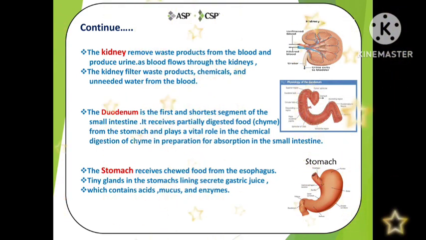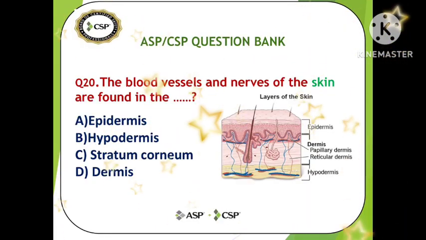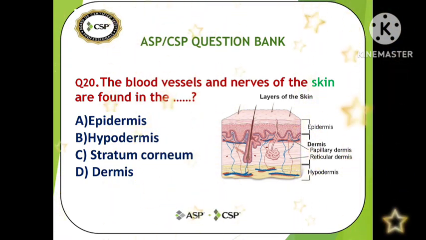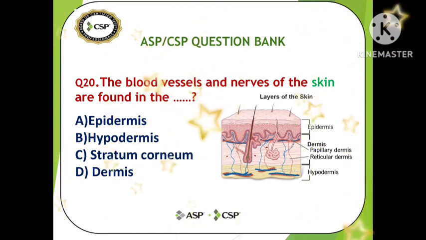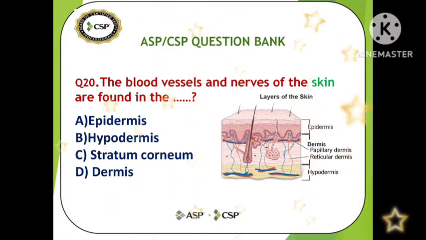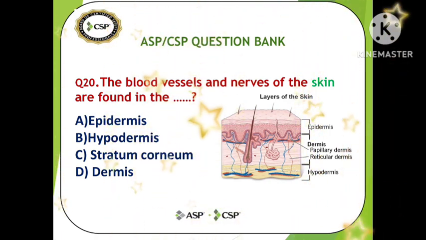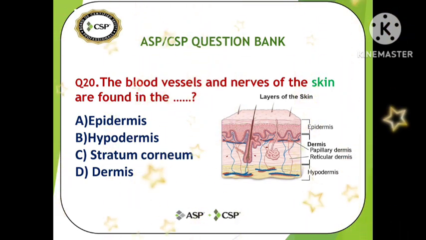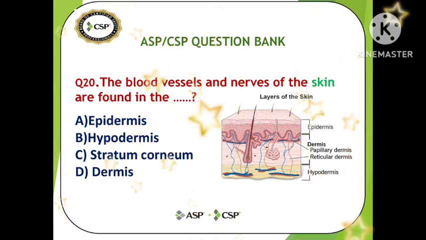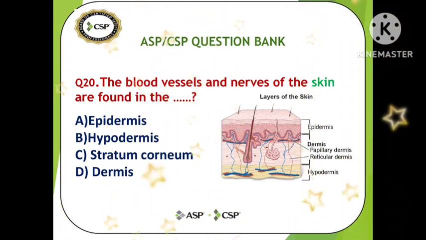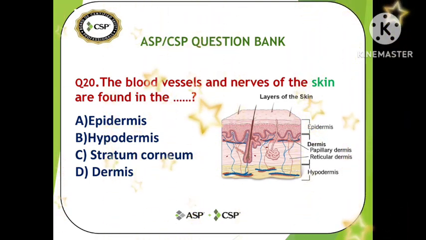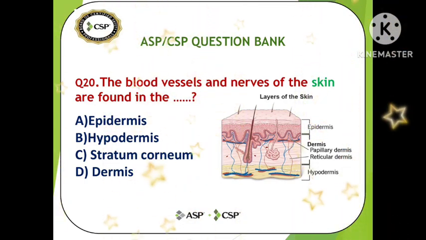So friends, let's do the last question of the video, that is question number 20. The question is: blood vessels and nerves of the skin are found where? A. Epidermis, B. Hypodermis, C. Stratum corneum, D. Dermis. You can see the pictures. There are different layers of the skin. So where are blood vessels and nerves of the skin present? If you know the answer, please comment, share my video, subscribe.